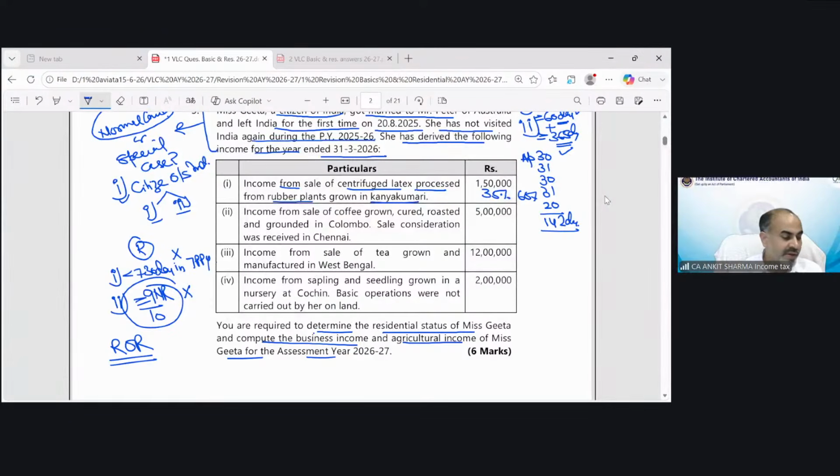So the 35% part would be 52,500, your taxable value. Income from sale of coffee grown, cured, roasted and ground in Colombo. Sale consideration was received in Chennai. So of course taxable in India, and in this case how much taxable value would there be? In case of coffee, what is the percentage we should apply?